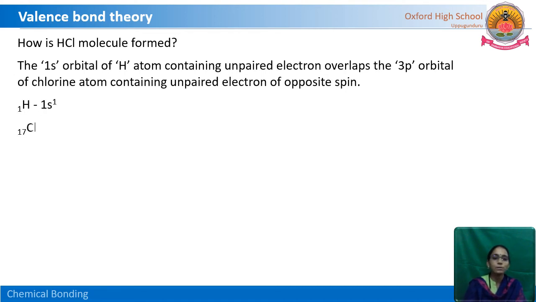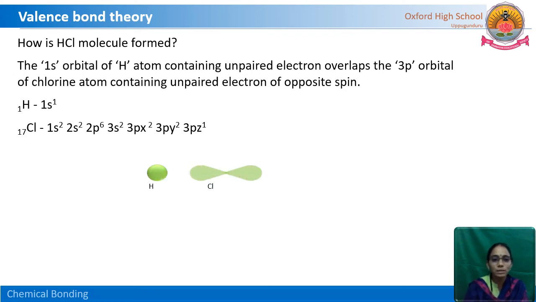See here, hydrogen 1s1, whereas in chlorine, we know, in 3pz there is an unpaired electron with opposite spin. This is the hydrogen atom and this is the chlorine atom with opposite spins. They come closer and here they form a hydrogen chloride molecule. We can represent this like this also.